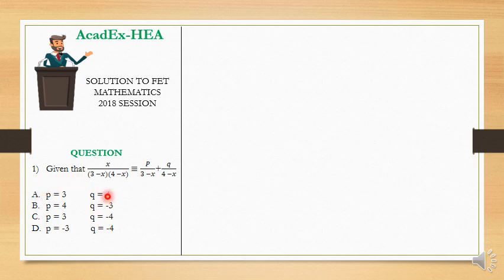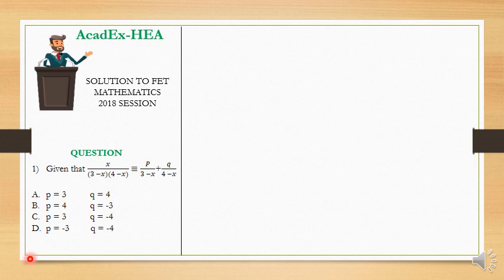From what we have as options here, it means we need to find the value of p and the value of q that satisfies this equation, and then we identify which of the answers here is correct.